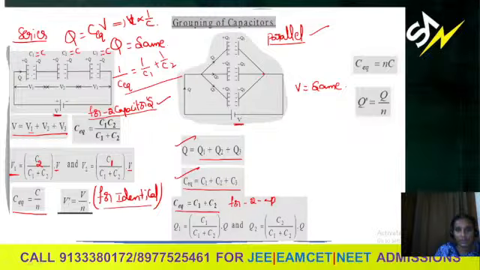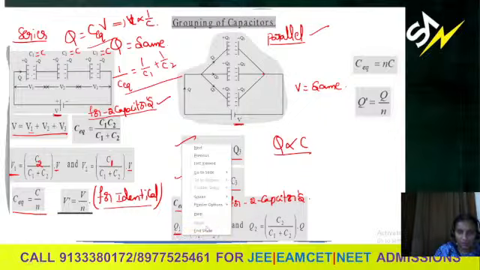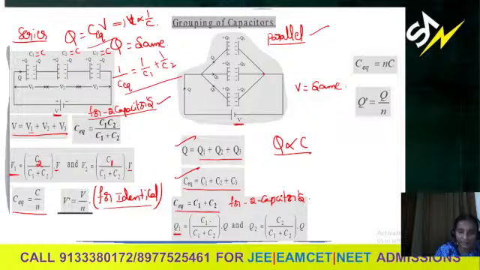In the circuit, there are two capacitors which are connected in parallel. Now I'm finding the charge across each capacitor. Same logic you can apply. From this equation you can say, whereas potential difference is the same, Q is directly proportional to the capacitance of a capacitor. So I want the charge across the first: it's the capacitance by the sum of the capacitances into the total charge. Okay, that is the net charge.